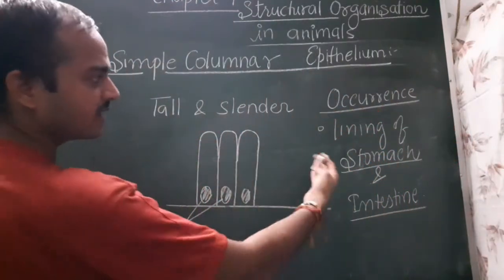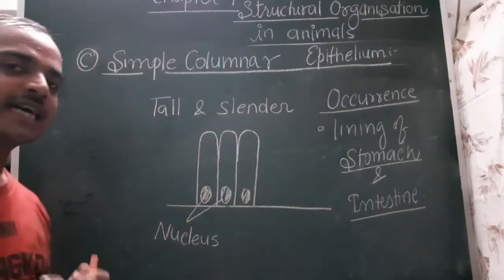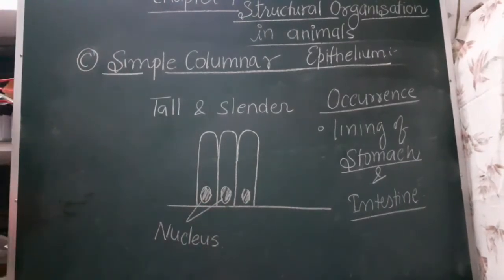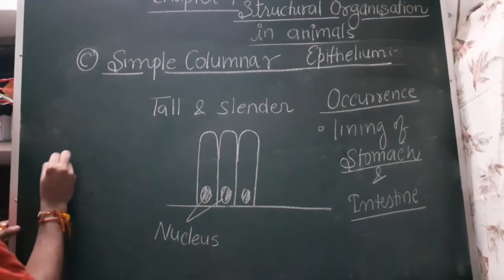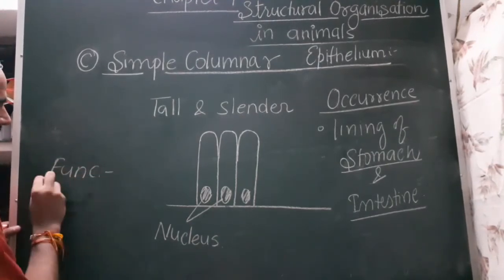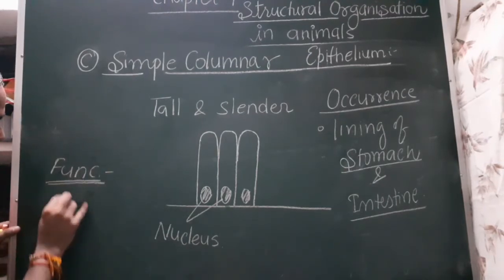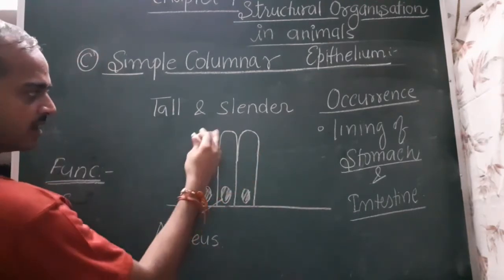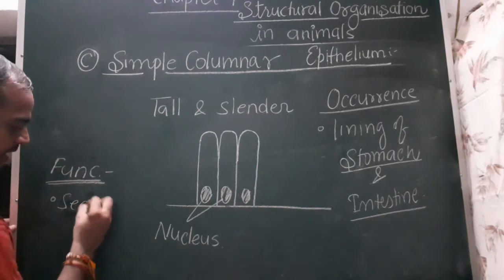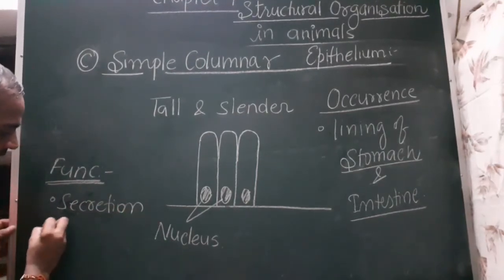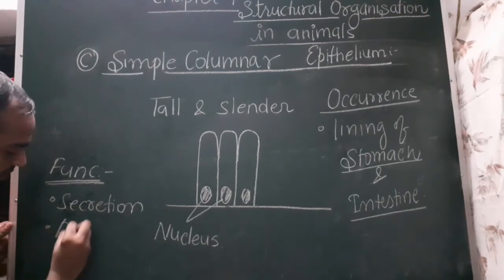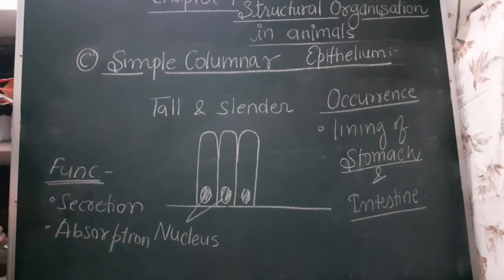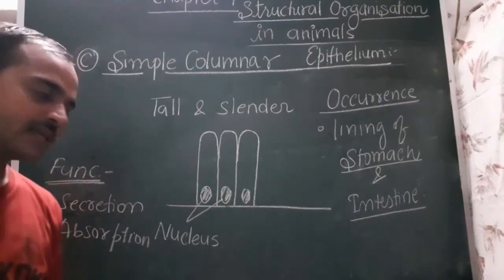And you know, in case of stomach and intestine, various digestive glands are present and the digested food gets absorbed. So the function of columnar epithelium is again the same as the cuboidal cell, that is absorption and secretion, because the digestive juices are secreted from these cells. Some cells become modified and produce secretion, and some are involved in the absorption process. So its function is secretion and absorption. Okay, this is simple columnar epithelium.